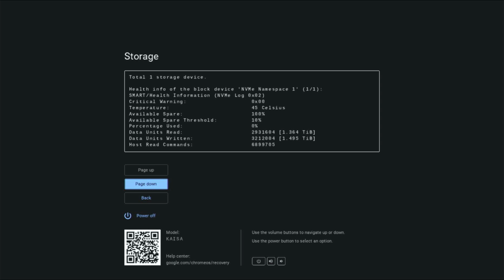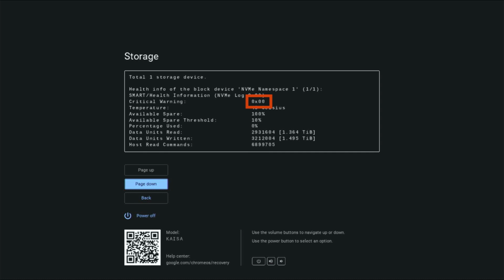If your device has NVMe storage, you will receive a screen that looks like this. The percentage used section is similar to the device lifetime used percentage explained earlier in the eMMC storage results. The percentage used is an indication of the lifetime usage of the drive, and if no errors are present during the test, then you will most likely need to perform a hardware reset, power wash, and recovery for the device.